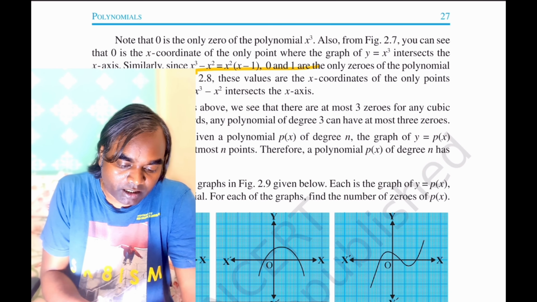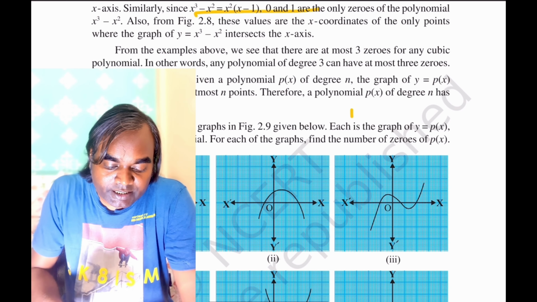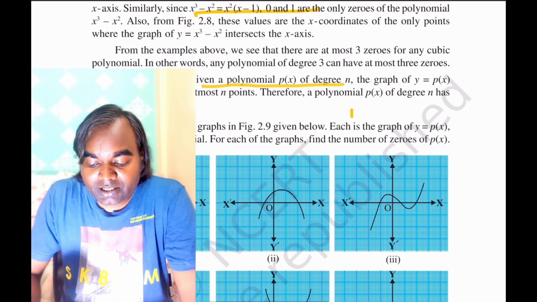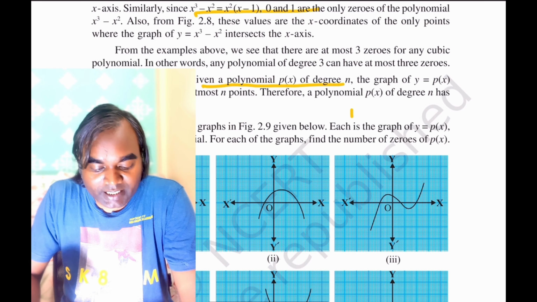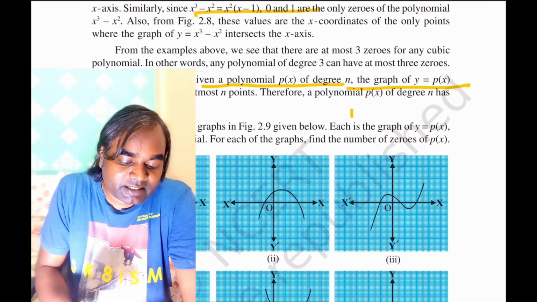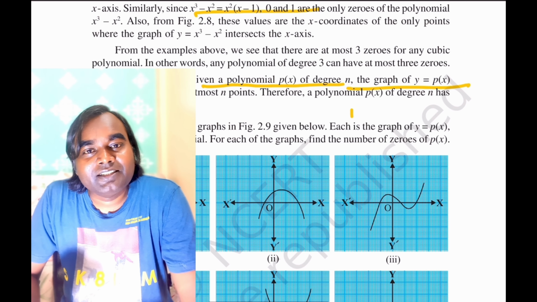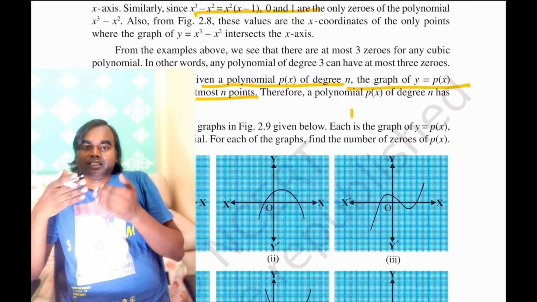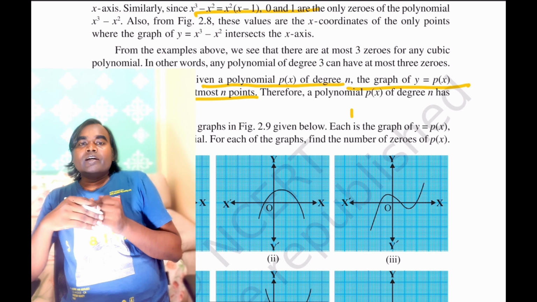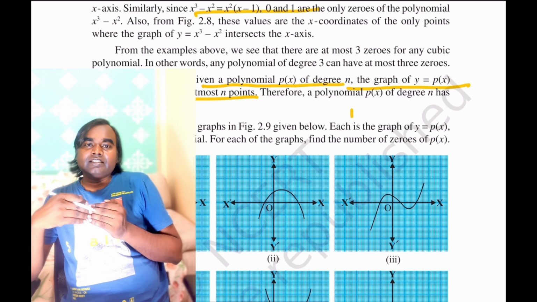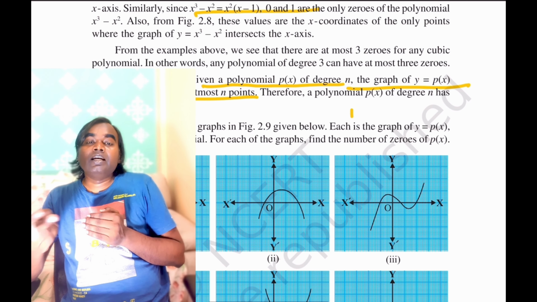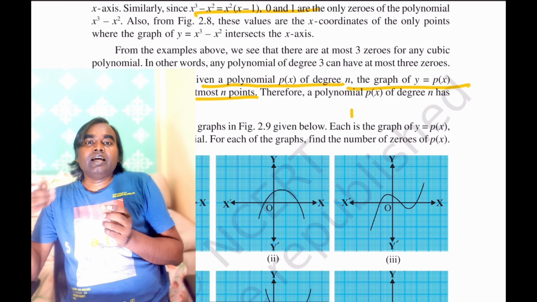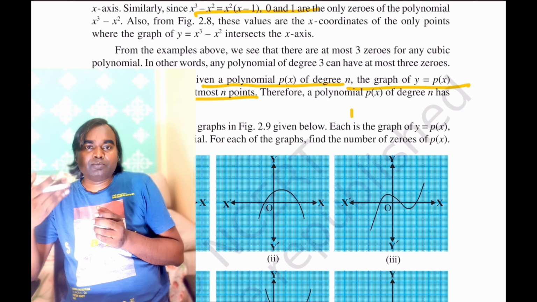Now remark: in general, given a polynomial p(x) of degree n, the graph of y is equal to p(x) intersects the x-axis at n points. So if you are generalizing, a linear polynomial is intersecting the x-axis at 1 point, a quadratic polynomial is intersecting the x-axis at 2 points, at most 2 points, and a cubic polynomial is intersecting the x-axis at 3 points, or at most 3 points.